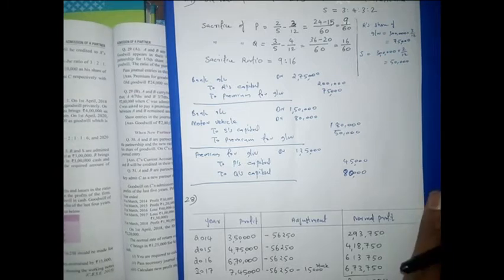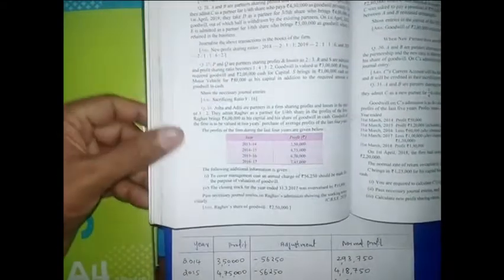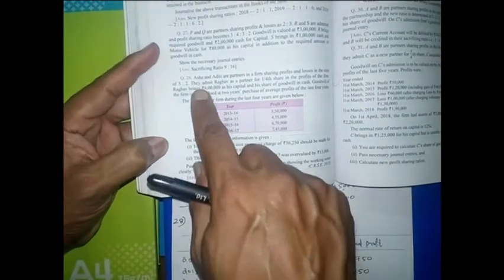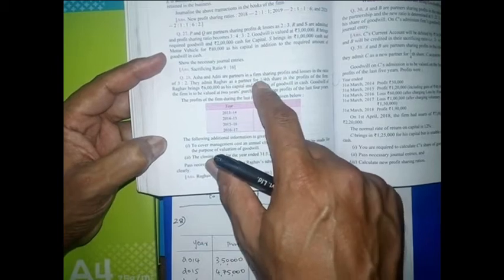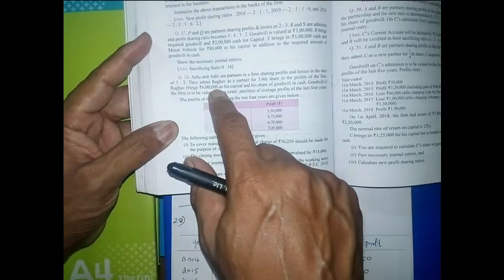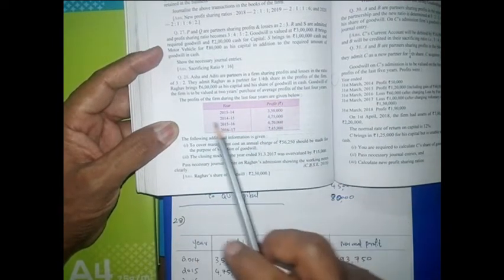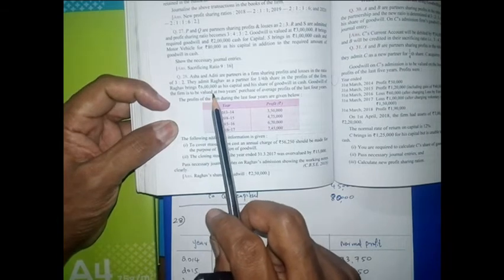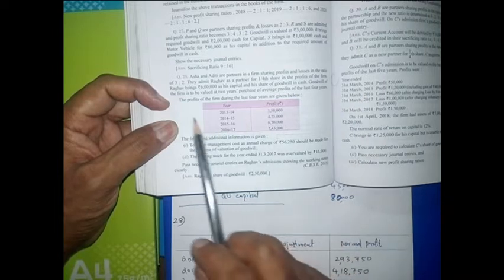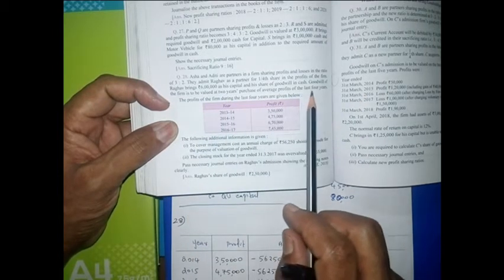Now we are going to question number 28. In 28 I will explain the goodwill calculation only, and the journal entry you have to write. So listen carefully. Asha and Aditi are partners in a firm sharing profits and losses in the ratio of 3:2. They admit Raghav as a partner for 1/4 share in the profit of the firm. Raghav brings rupees 6 lakh as his capital and his share of goodwill in cash. Goodwill of the firm is valued at 2 years' purchase of the average profit of the last 4 years.